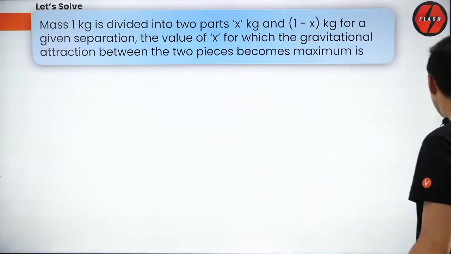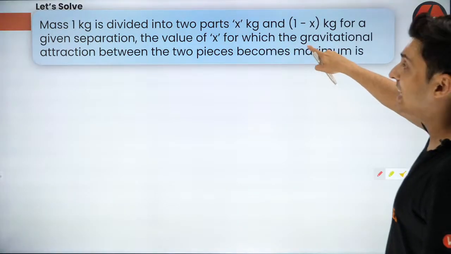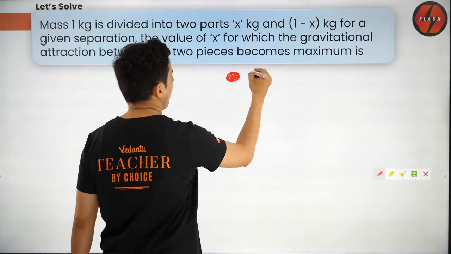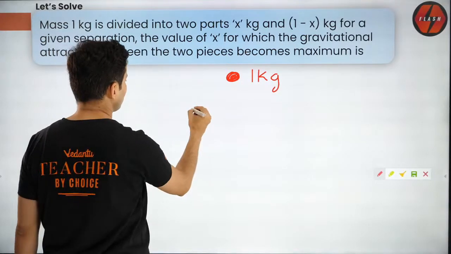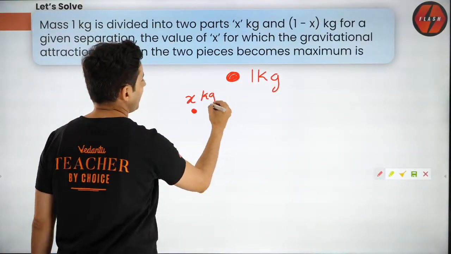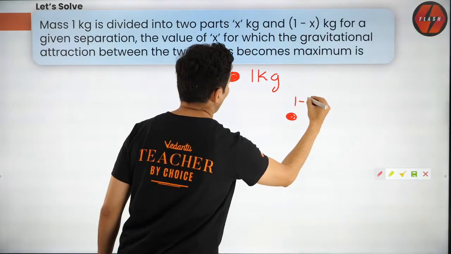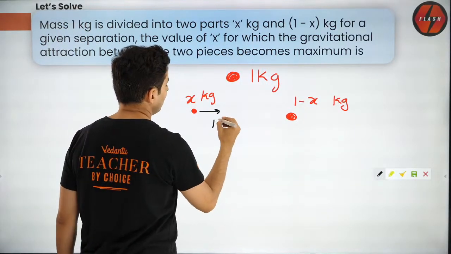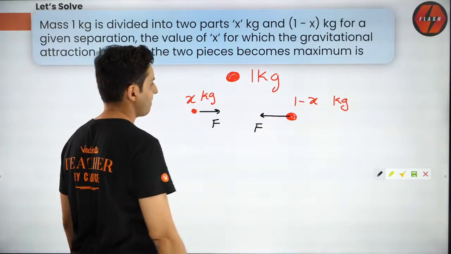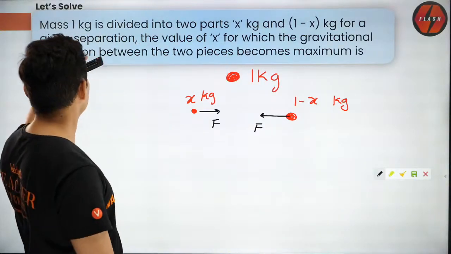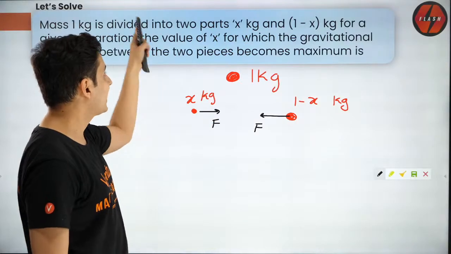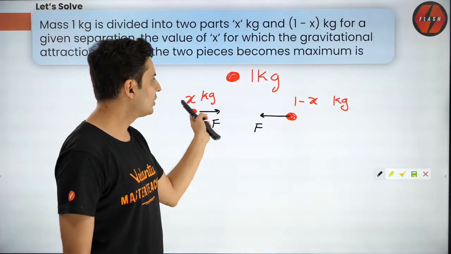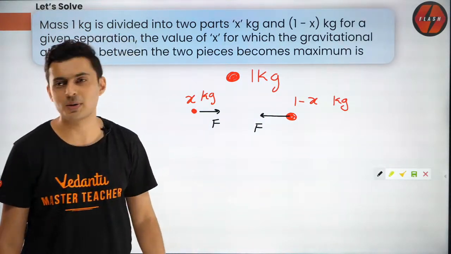Okay, now here is the next part. Mass of 1 kg is divided into 2 parts. So imagine you had this mass of 1 kg and you divide it into 2 parts. How? x kg, and the remaining as 1 minus x kg. Now the question is, the gravitational force between them will be maximum if x is how much? How much should be the value of x so that the force is maximum? How do you solve this question, guys? What do you guys suggest?